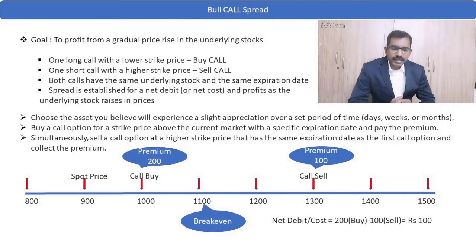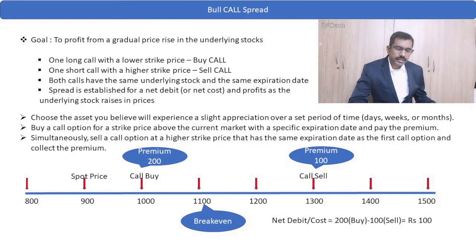Here I have an example to explain how this bull call spread works. Now let us walk through the example given in this slide. Here the spot price of the stock is 900, and we take one long call with a low strike price. The call option can be in the money, at the money, or very close to at the money. So we are trading the call option at the strike price of 1000, where the premium is trading around 200. When we do the call option trade, our premium of 200 is debited from our account. Then one short call with a higher strike price.